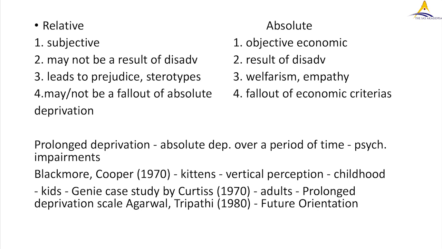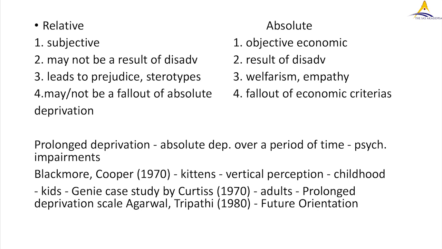They were not able to adjust and adapt to the changed environment. The same happened to the kittens who were put into the horizontal dimension group. When they were changed to the vertical dimension furniture group, they were not able to adjust. They were not able to detect the vertical edges of the furniture.